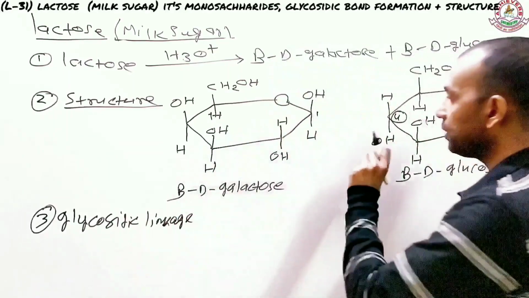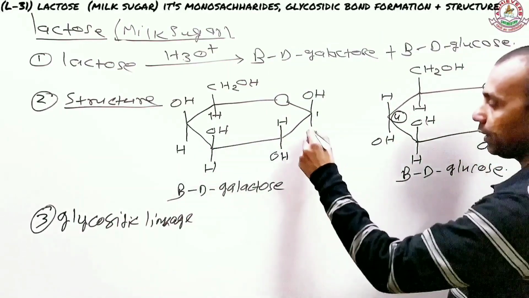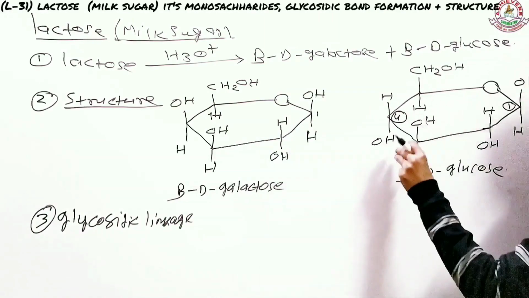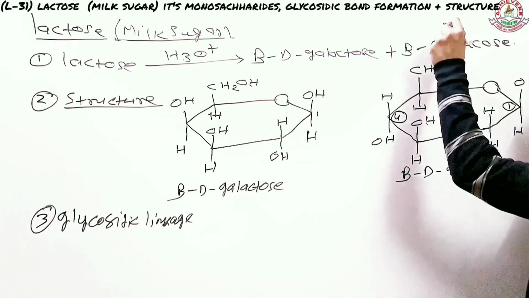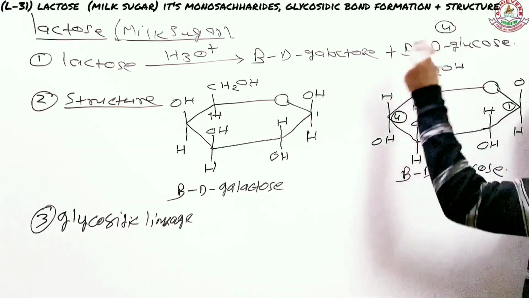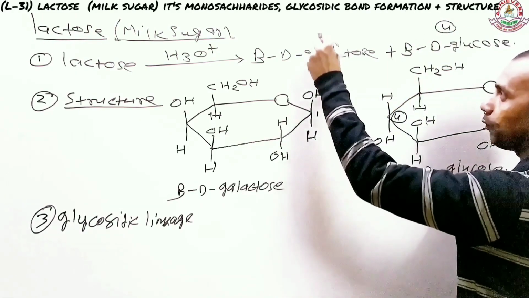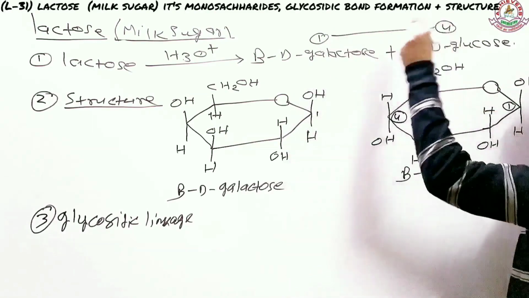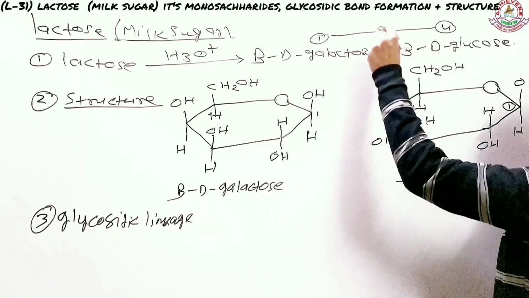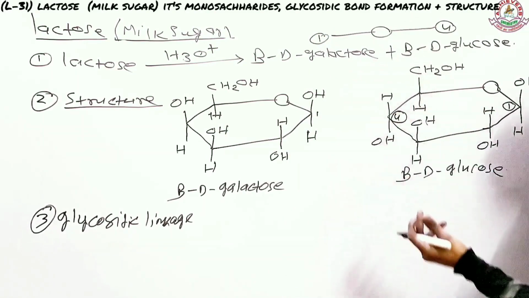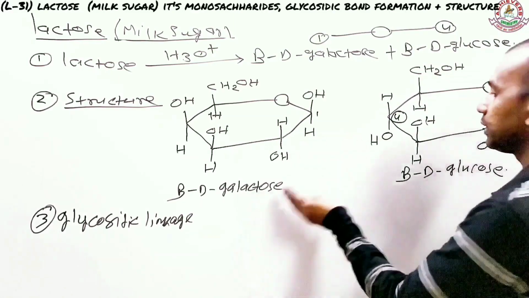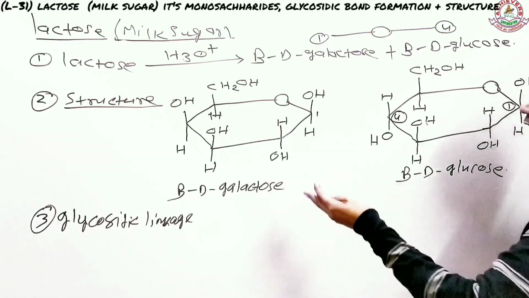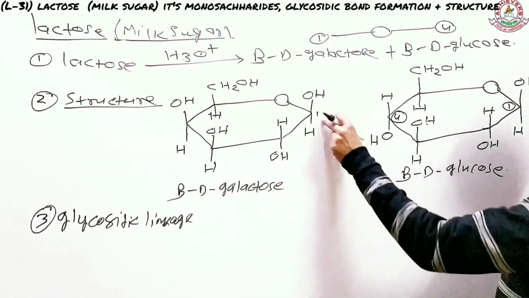Now, this is going to be easy. Just pay attention. The glucose molecule uses its fourth carbon here, and the galactose is using its first carbon. And there, the bond is forming as an oxide linkage, which you also call glycosidic. So now let's talk about how the bond is formed between the galactose and glucose. You do know where and how the bond is formed. It's between the first and fourth.